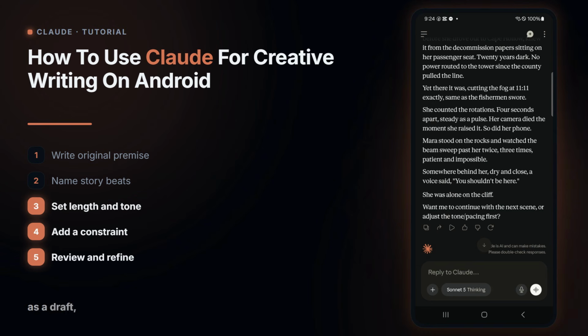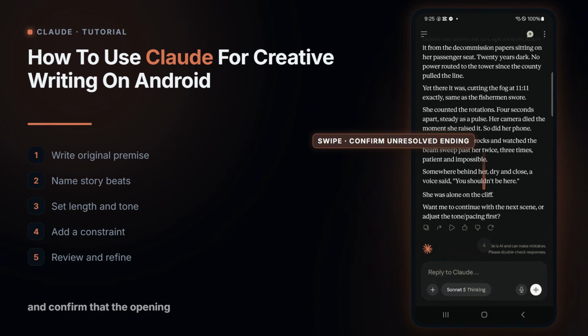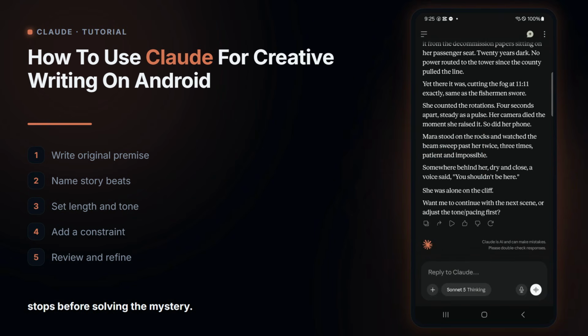Treat the generated prose as a draft, then adjust voice and wording to make it your own. Read through the final lines and confirm that the opening stops before solving the mystery. This is the useful pattern.